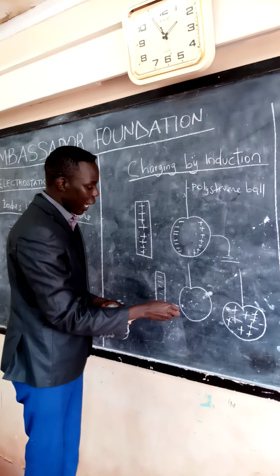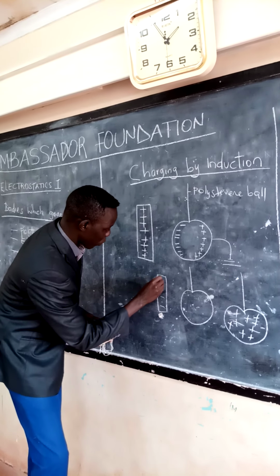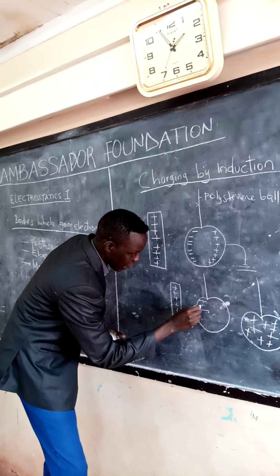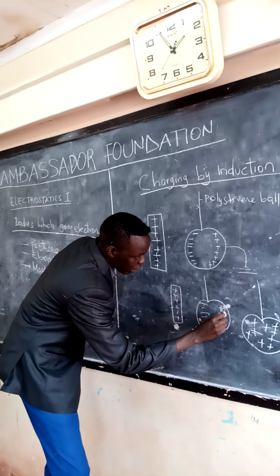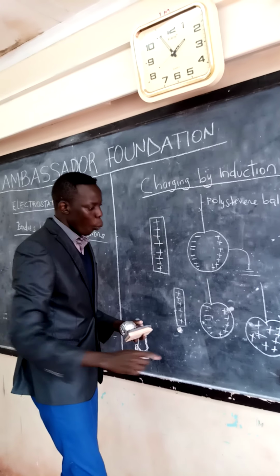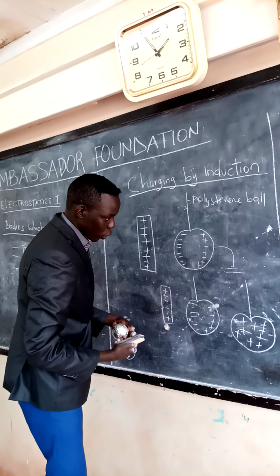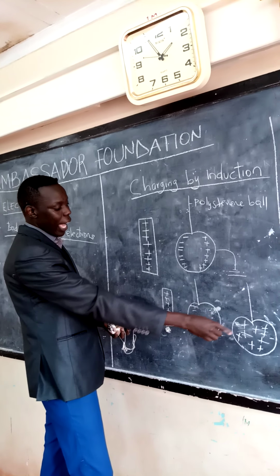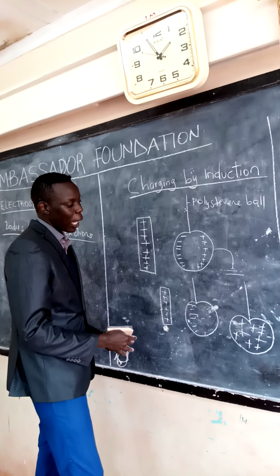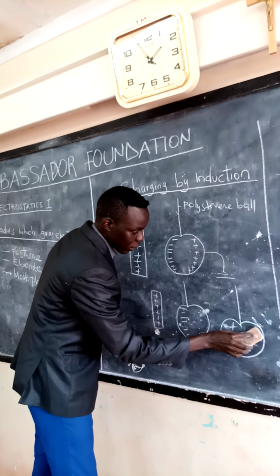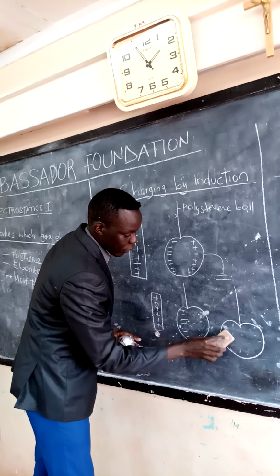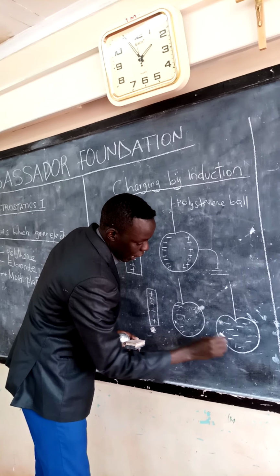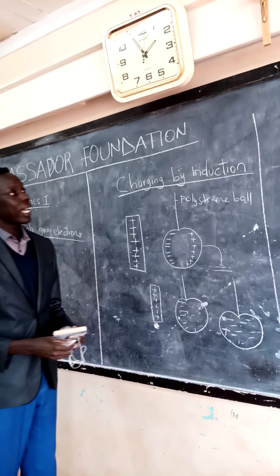After that, first of all, because it is now positive, because I'm using a positive for now, it will attract negative charges here and repel positive charges. So when you withdraw the earth connection, the negative charges will remain. What will happen there after you have withdrawn this? The body will become negatively charged. So there will be negative charges all over the polystyrene rod. And that is charging by induction.